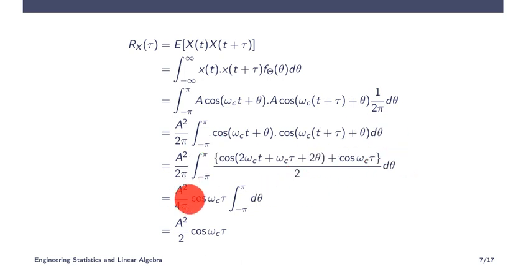So if you take 2 outside, that will be A square by 4 pi, and the first part of the integral is the integral of cos. Remember, this is very important in any equation: cos 2 omega c t, from minus pi to pi, that is actually in 2 pi, the cos waveform will come 2 times. So what is the average of that one?